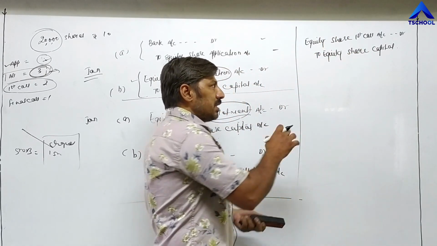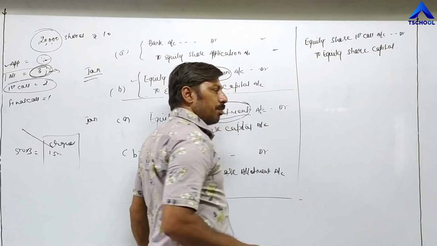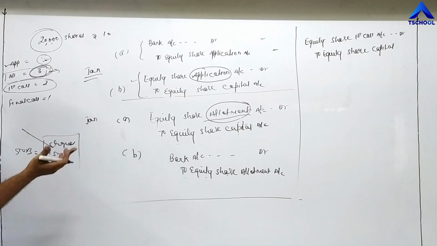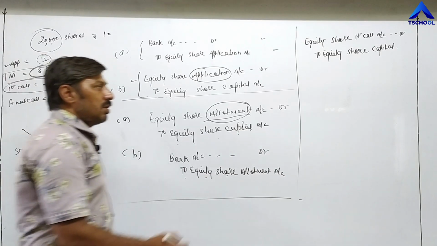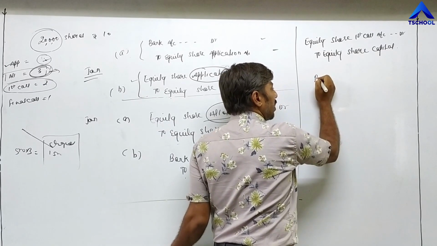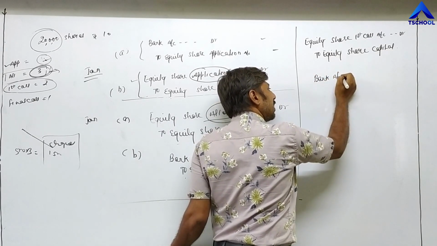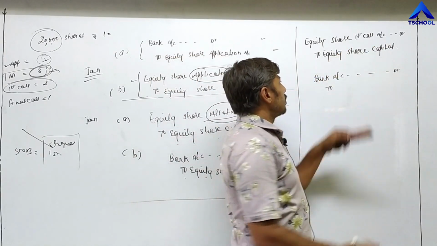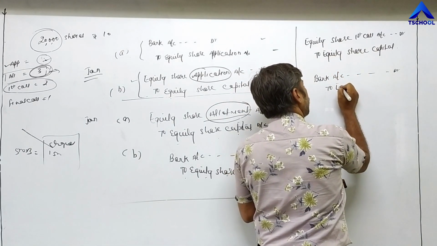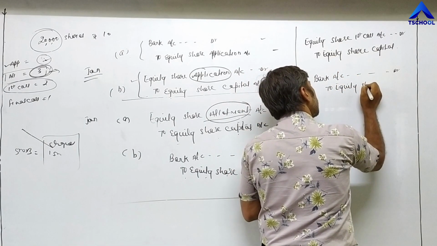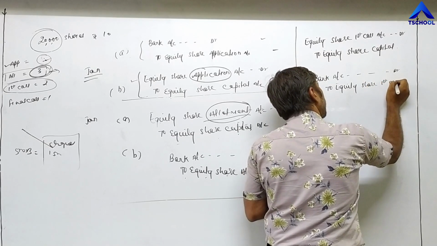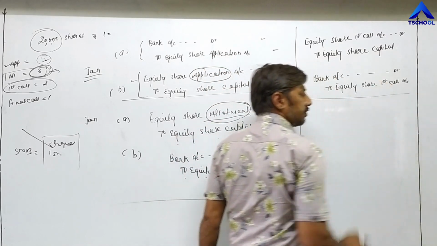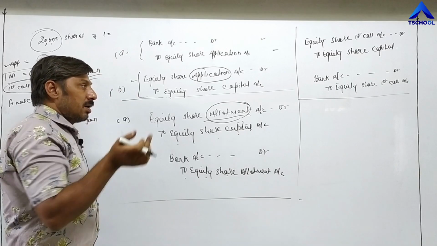Again the same. Once the date comes to pay the first call, we will send the amount according to the number of shares purchased by different investors. So again the company is receiving a check, so bank account debit. Which installment are they receiving? The third installment, meaning the first call. So equity share first call account. Then you have to write the amount here. Now the third installment is completed. We have received the third installment also.